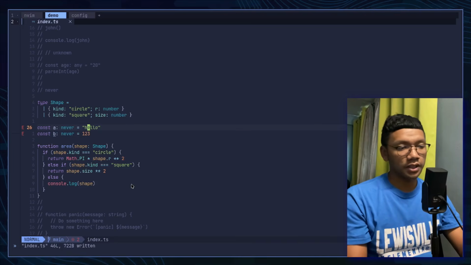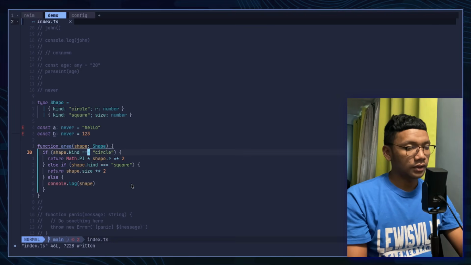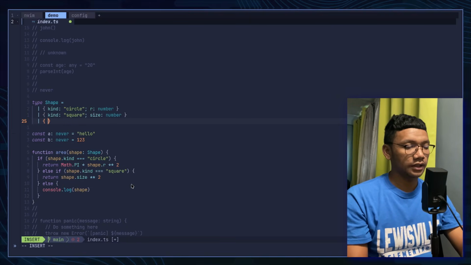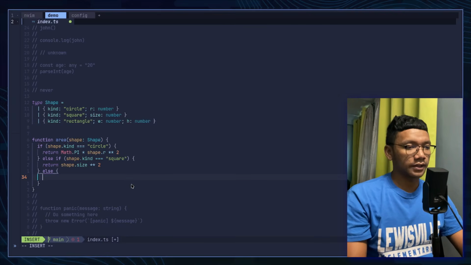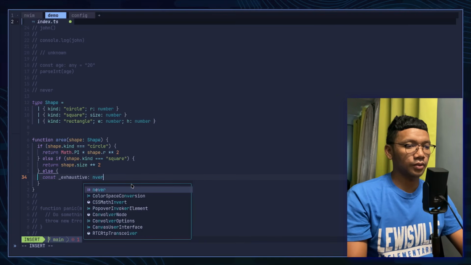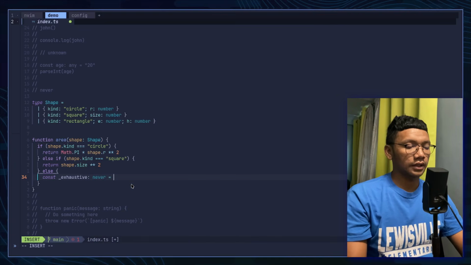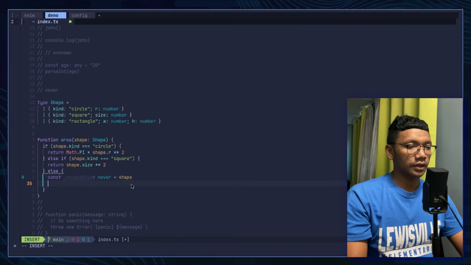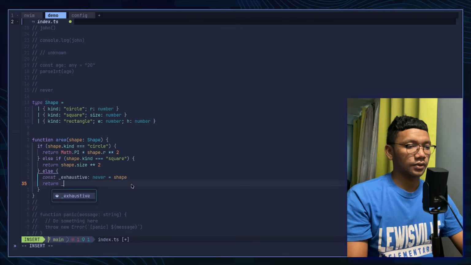And now, what if I want to ensure that the area function handles all kinds of shape exhaustively? For example, if I add another kind here, kind of rectangle, for example, and in the else block, let's create a new variable. Let's call it exhaustive and type it with never and let it take shape as value, and let's return exhaustive.